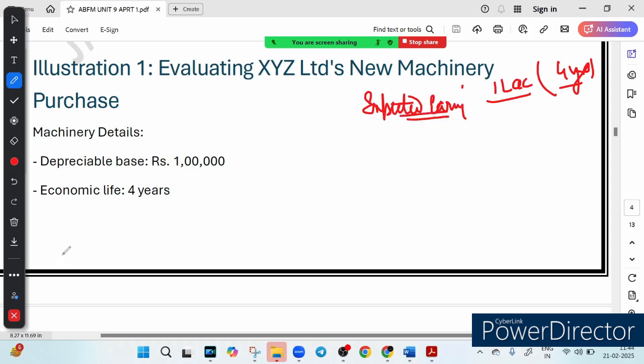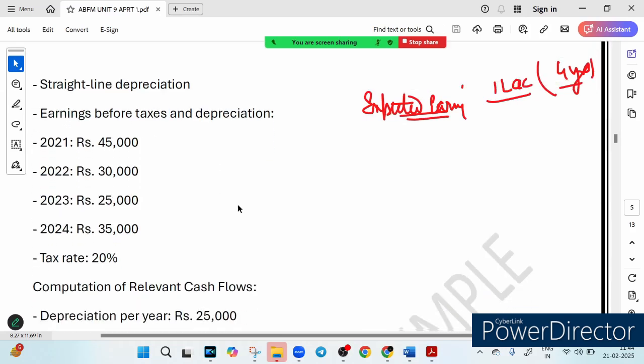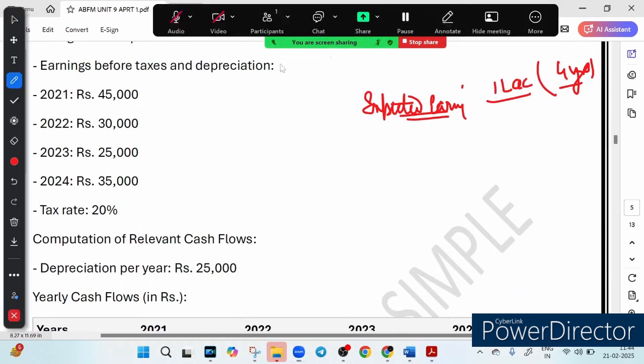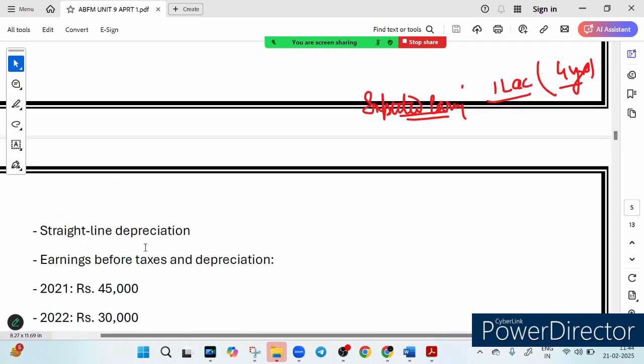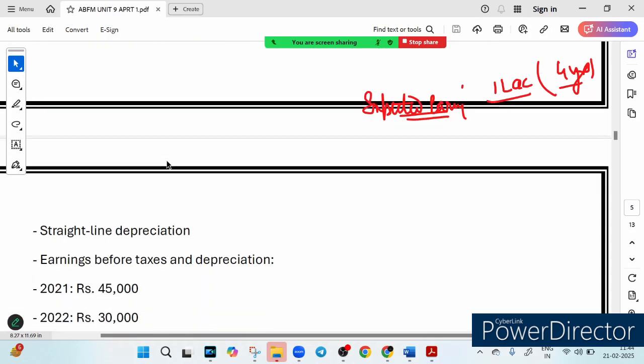Economic life is 4 years. Yearly, you can see the profit distribution here. How does it come to 45,000? The depreciable base is 1 lakh, and the economic life is 4 years.